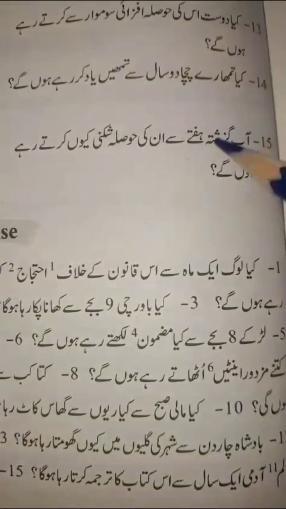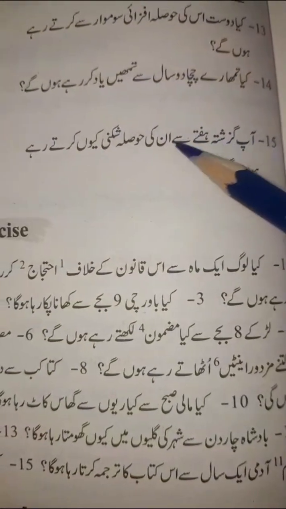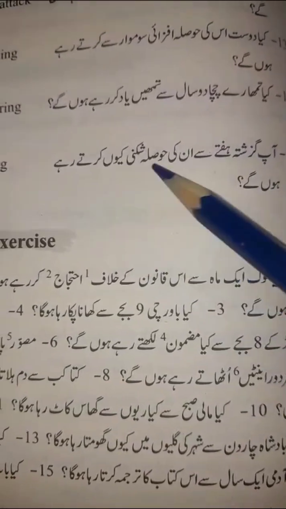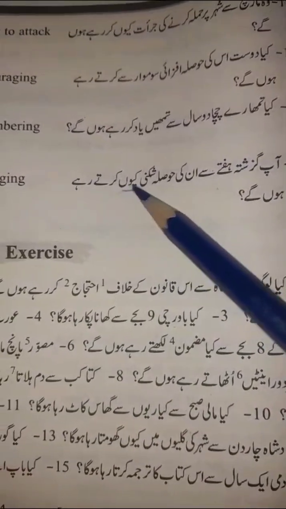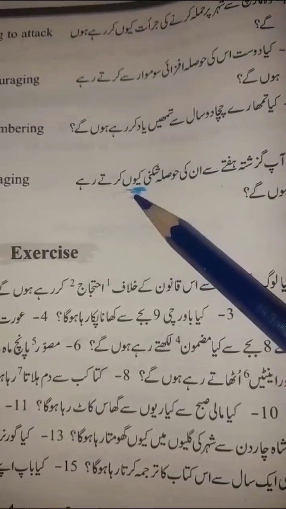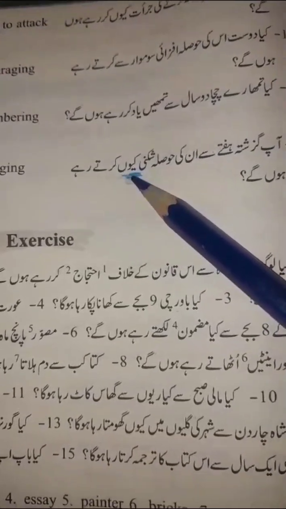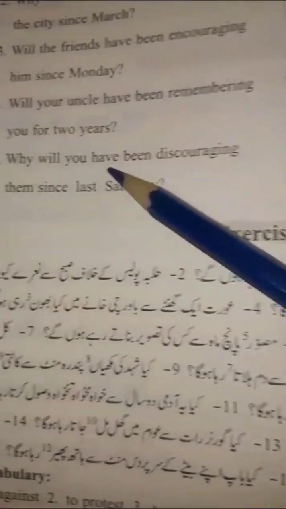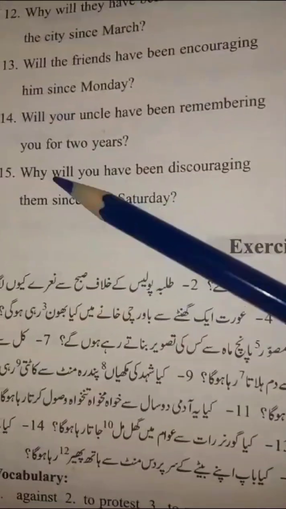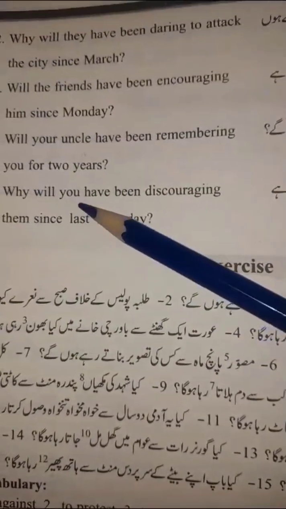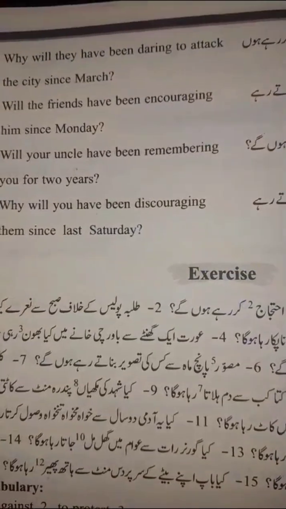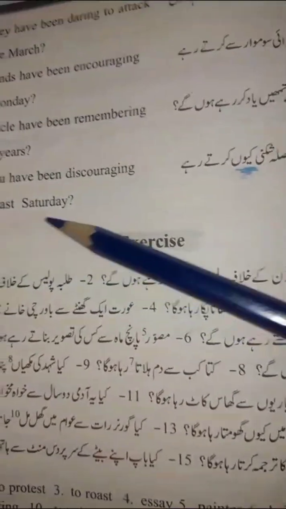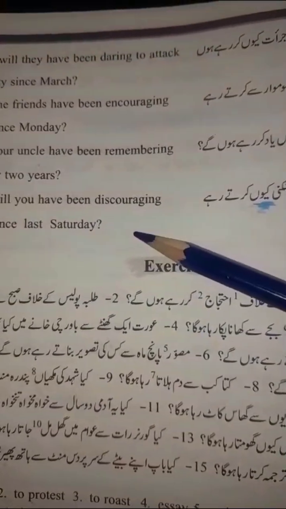Now look at this sentence. आप गुज़िश्ता हफ्ते से उनकी हौसला शिकनी क्यों करते रहे होंगे? Here is the word क्यों. This is the questioning word. As I told you, in such sentences, the questioning word comes before will or shall. So it will be translated as: why will you have been, हौसला शिकनी करना, discouraging them since last Saturday.